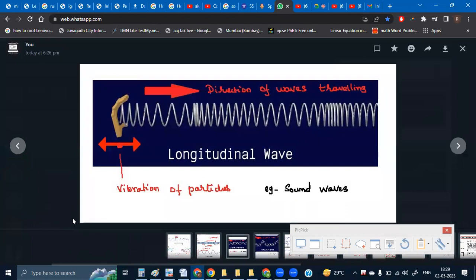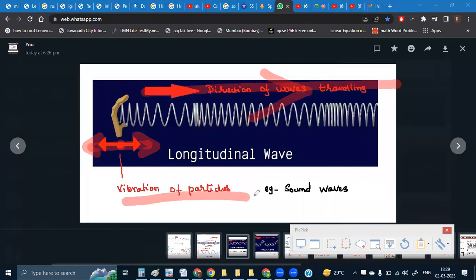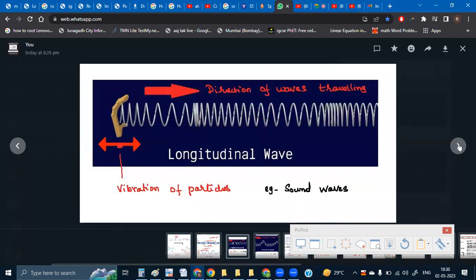You can see over here, as you had seen in that video module, the disturbance is traveling in the horizontal direction, while the vibration of particles is also taking place left, right, that is along the same direction. An example of these longitudinal waves, which is also an example of a mechanical wave, is the sound wave. Now we come to the next type of wave, that is the transverse wave.